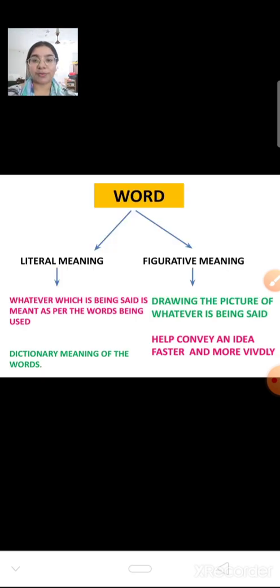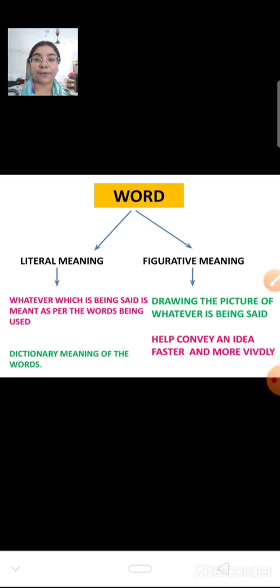So we can say that a word has two meanings, literal meaning and figurative meaning. Literal meaning is the meaning which is there in the textbook and it means what it says. What dictionaries say the meaning of the word is, it is the same. But figurative meaning is the one which is used in such a way that it draws a picture in front of our eyes. Why is such figurative meaning used? To convey an idea easily and very vividly in an interesting way.